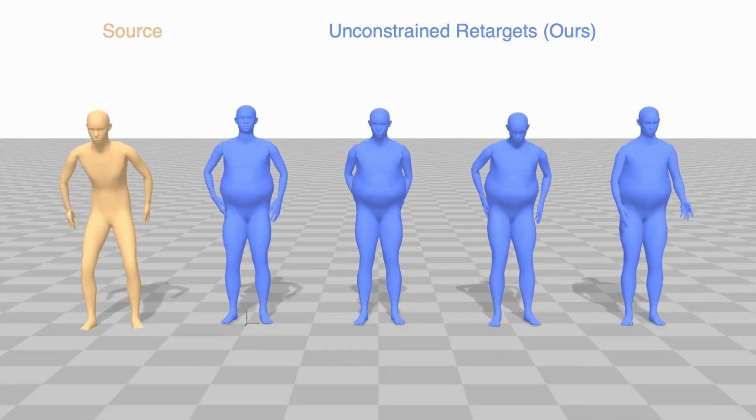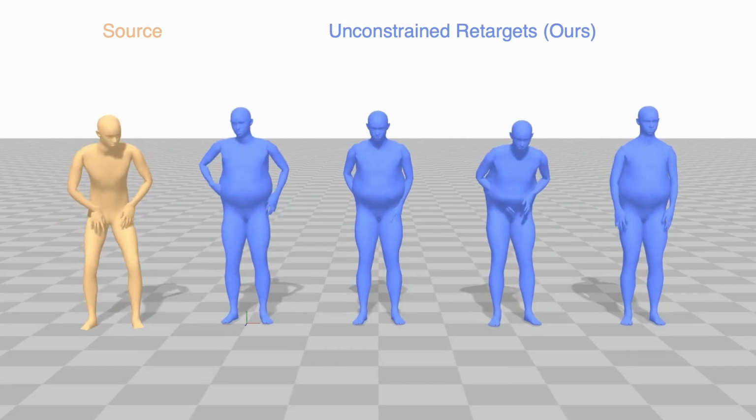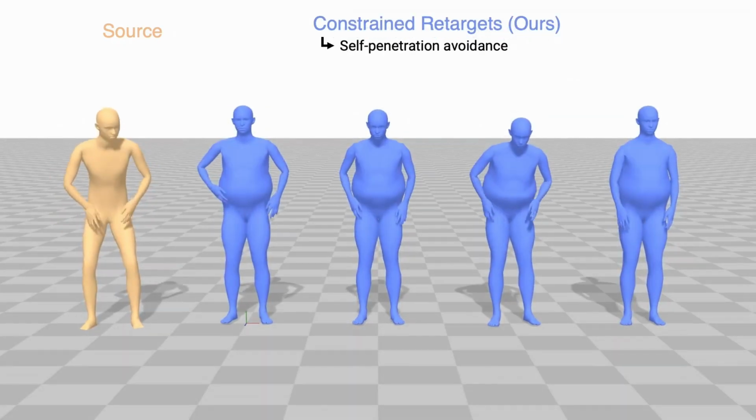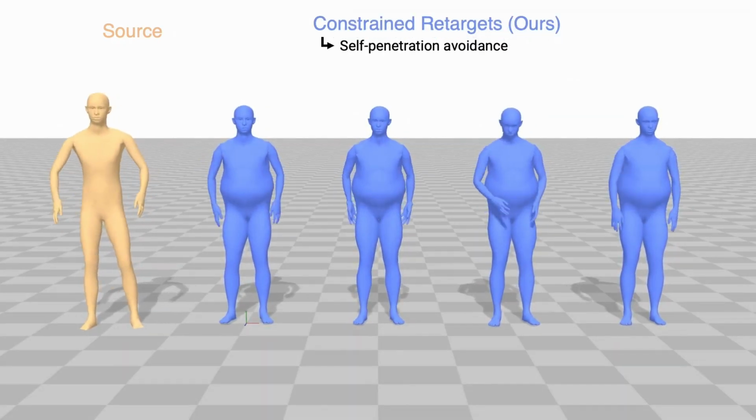Similarly, in this motion showing a person searching their pockets, the challenging self-contacts cause obvious self-penetration. Again, self-penetration guidance can improve the result.